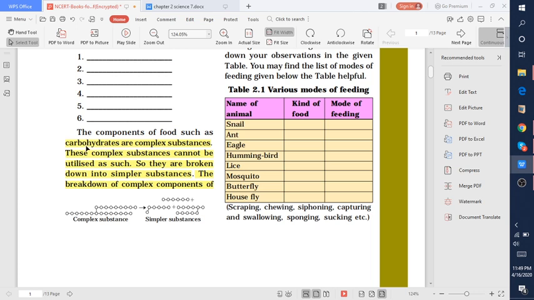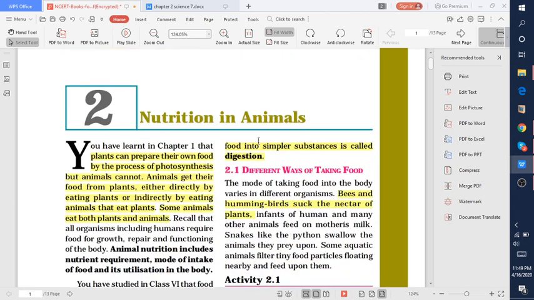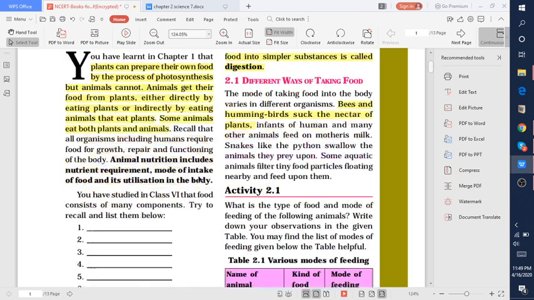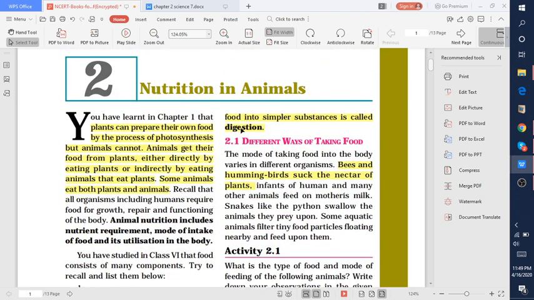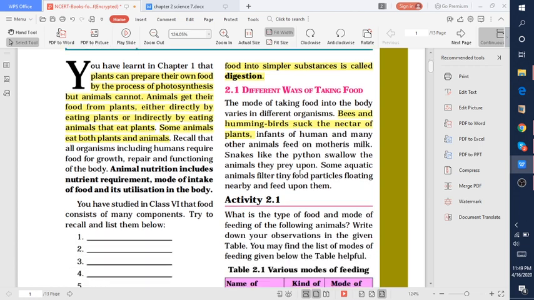So when carbohydrate is consumed in our body, our body breaks down this complex carbohydrate into simple carbohydrate. This process is known as digestion. The breakdown of complex components of food into simpler substances is known as digestion.